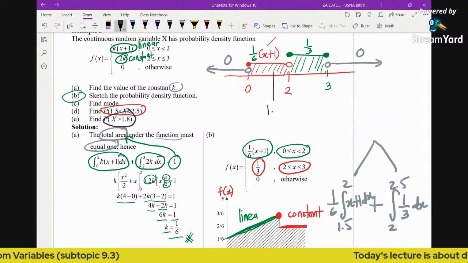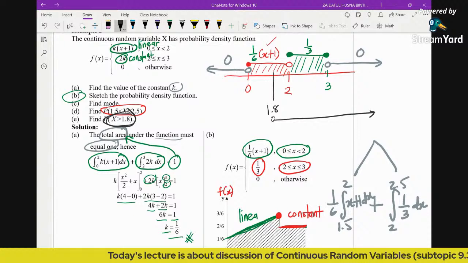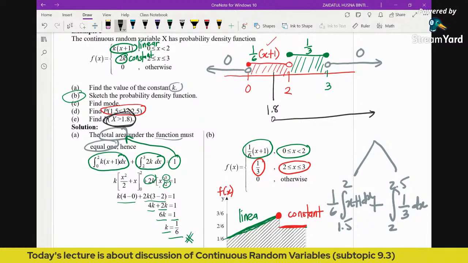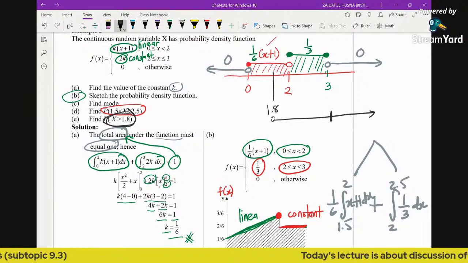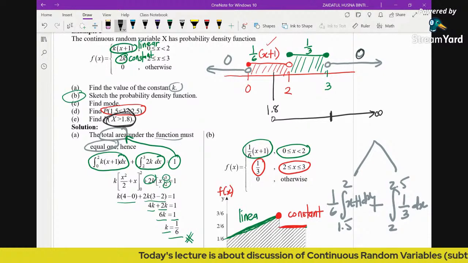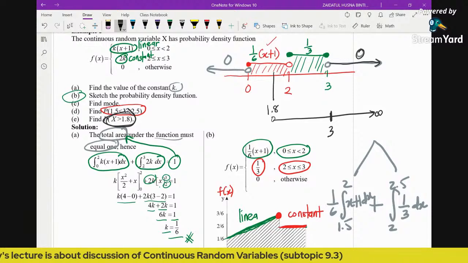This is 1.8. Now the question says find probability X greater than 1.8. So greater than 1.8 means from 1.8 until infinity. But because the function is only defined until 3, we are going to stop here. Conceptually, greater than 1.8 is basically until infinity, but because there's no function defined after 3, we just stop at 3. So now we need to find the probability from 1.8 until 3.